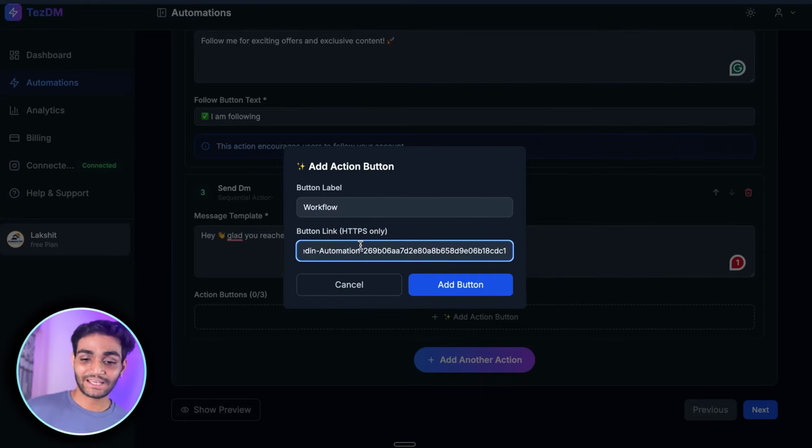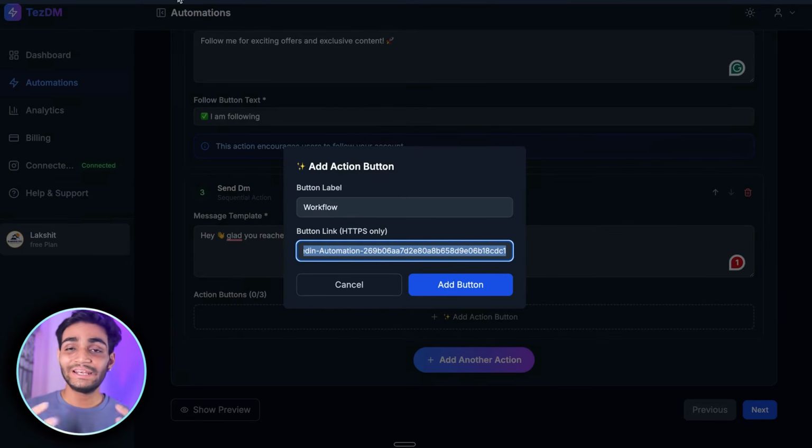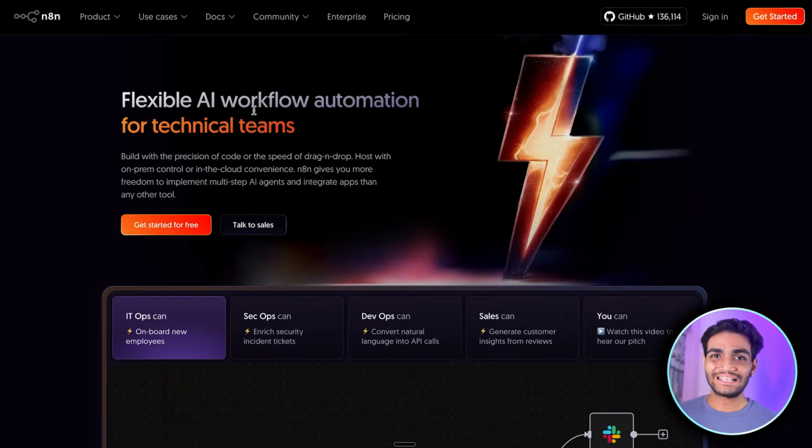But that's the catch over here. You might be asking, where is the email ID we are fetching? That is the reason we won't be directly giving this link. First, we need to fetch that email ID, then we'll be giving the link. To fetch the email ID, we'll need another platform from where we can fetch the email ID and then redirect the user. For that, we'll be using N10.